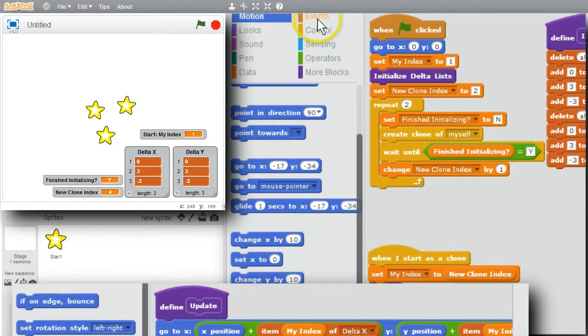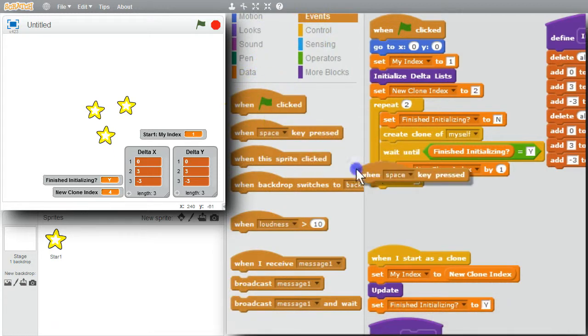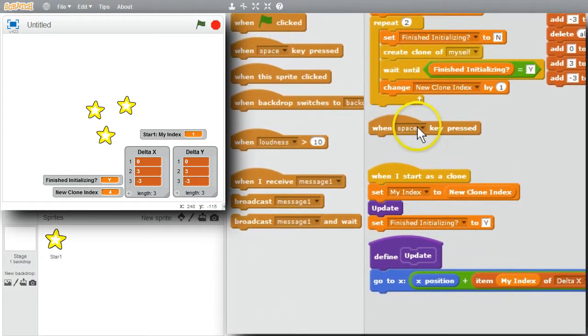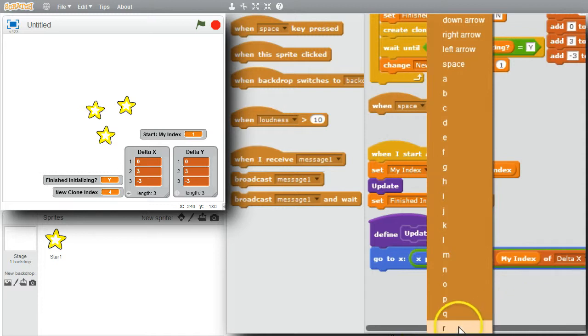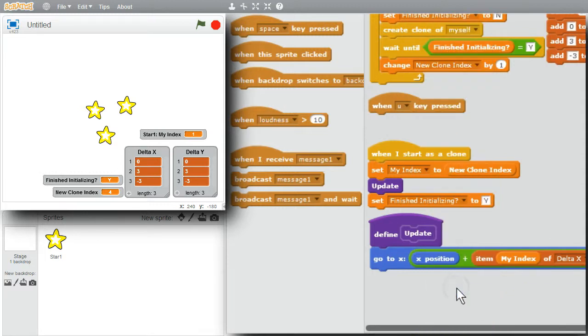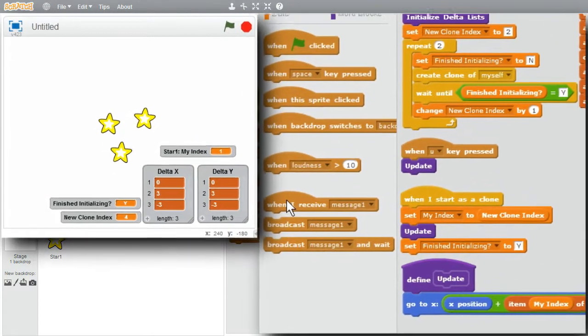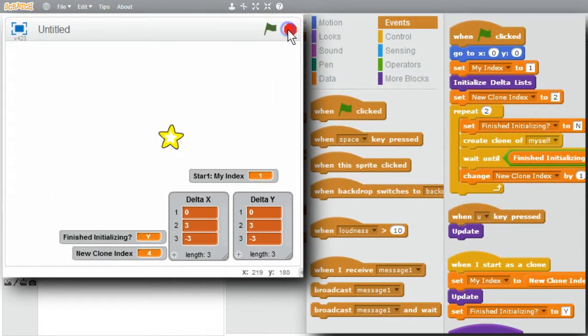I'll go to Events. When key pressed. When the U key is pressed, have it call update. Duplicate and remove this. I'll run the program now. Make sure it's stopped. Clones are gone. I can remove the variables from the stage.